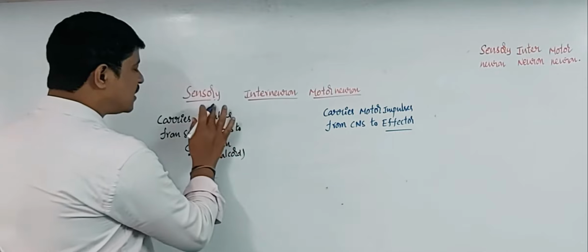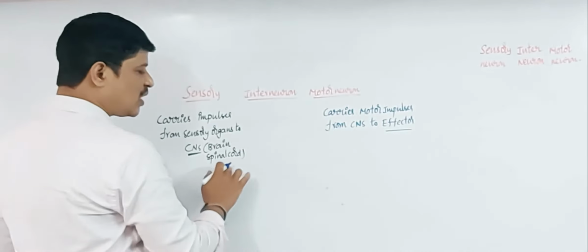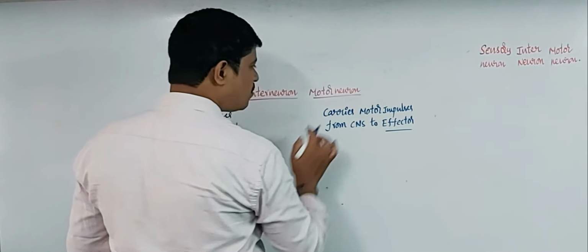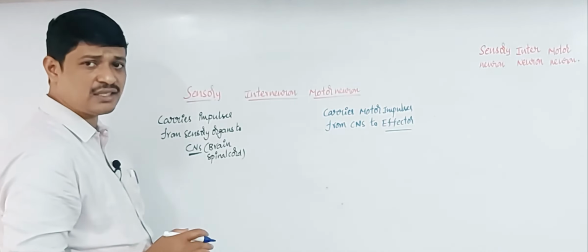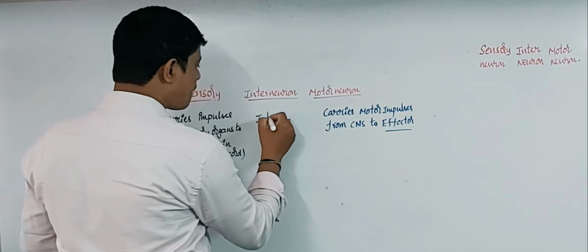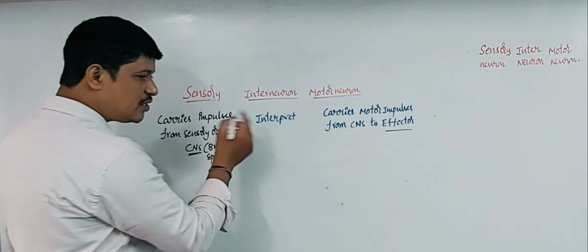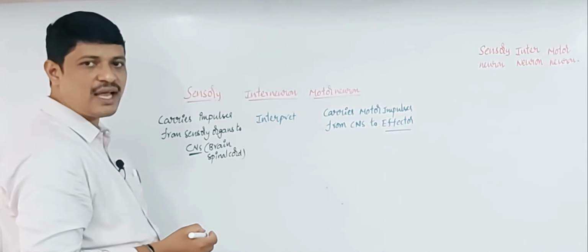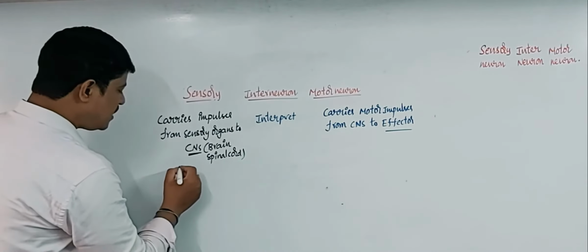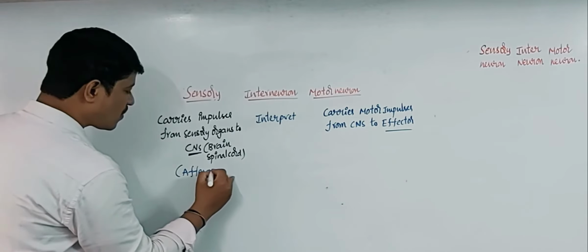Here, these sensory impulses carry the message to the central nervous system. From the central nervous system, it carries the impulses toward the affected area through the motor neurons. Between these two neurons, the impulses are interpreted with these interneurons. These interneurons communicate one neuron with another neuron. Those are interneurons. Hence, the sensory neurons are called afferent neurons.